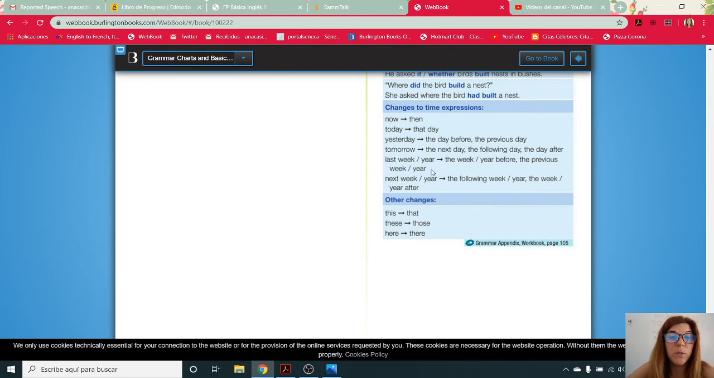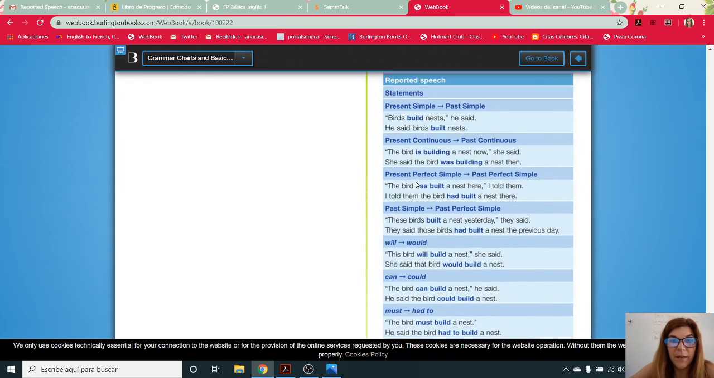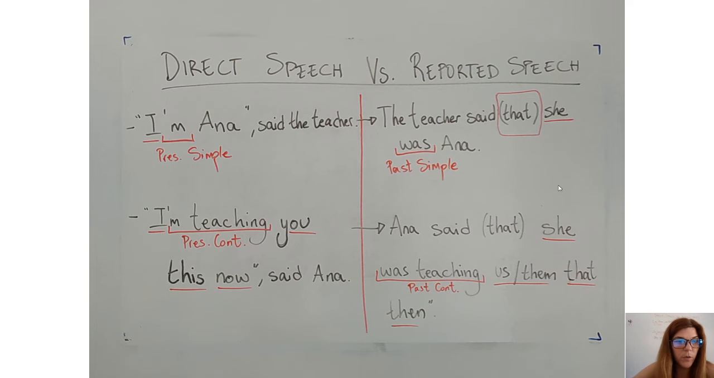Okay, and other possible changes, as I was saying, are with the distance. This changes into that, these into those, and here into there. All right? So, having that in mind, if I come back to the picture, if I tell you, for example, I'm teaching you this now, we have to change the subject, the verb tense, the object, the distance, and the time. So I'm teaching you this now, said Anna, changes into Anna said that she was teaching us or them.